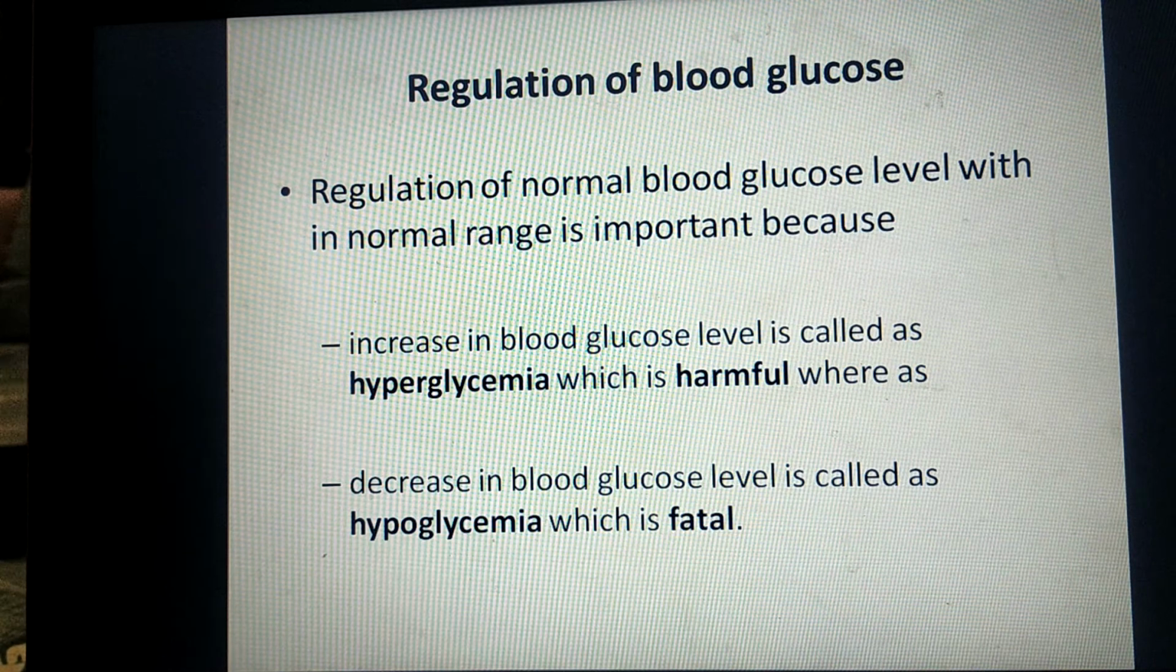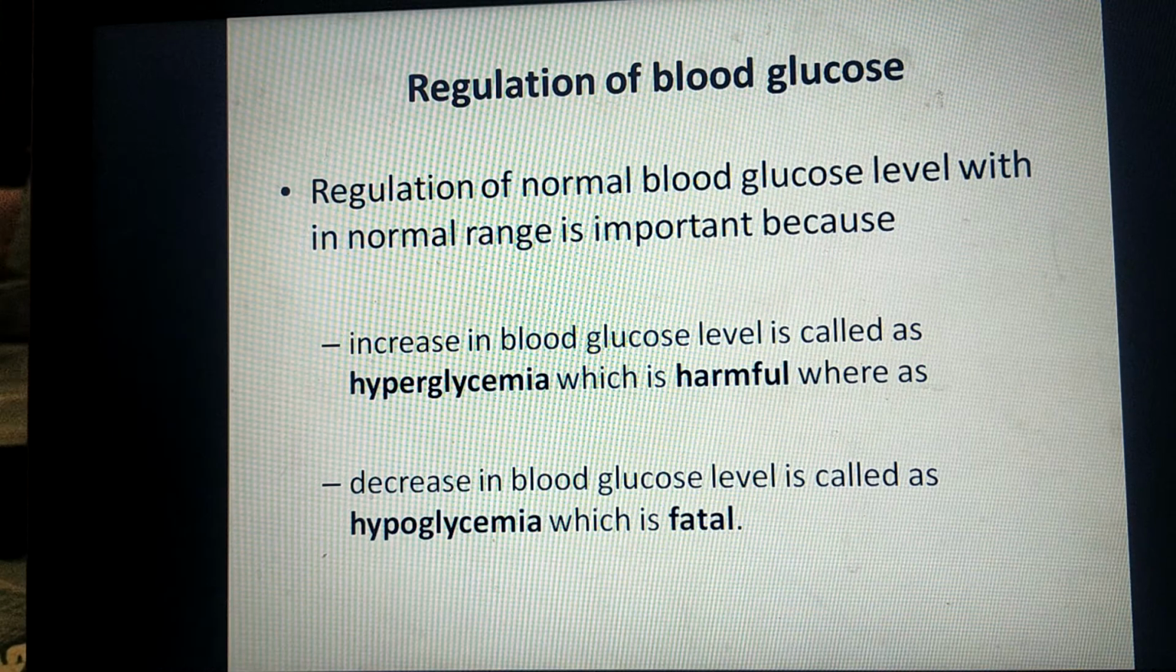Why is it necessary to regulate the blood glucose level? If the blood glucose level is not maintained in the normal range, either it may increase above the normal range or it may decrease below the normal range. If it is increased above the normal range, it is called hyperglycemia, which is harmful. If it is decreased below the normal range, it is called hypoglycemia, and it is fatal.